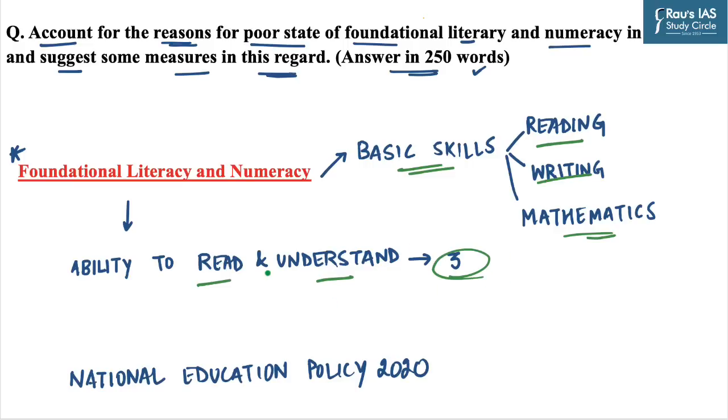Strong literacy and numeracy help children to learn, experiment, and reason, and to be active and informed citizens, which further contributes socially, culturally, and economically. The National Education Policy of 2020 accords the highest importance to the achievement of foundational literacy and numeracy. Without understanding the meaning of foundational literacy and numeracy, it will be difficult for you to answer this particular question.